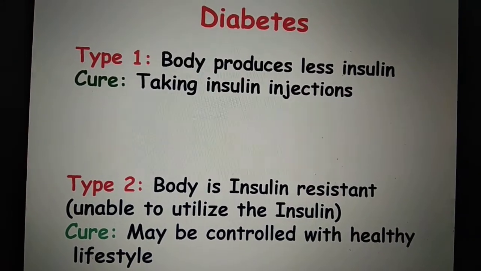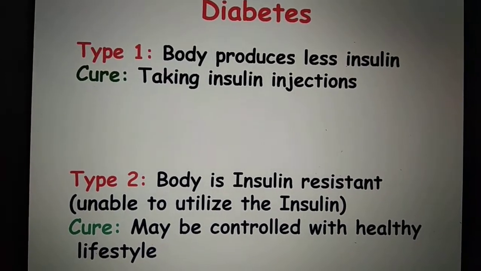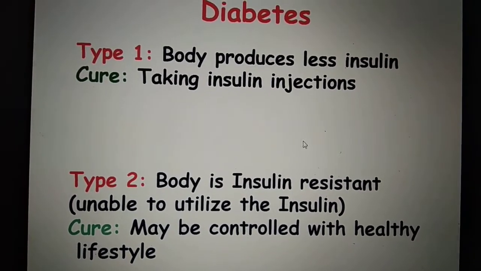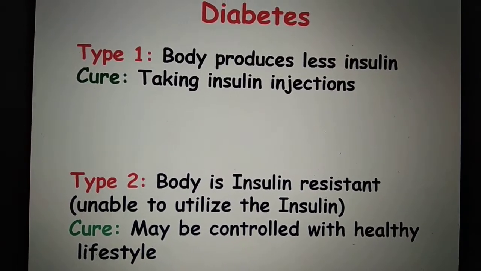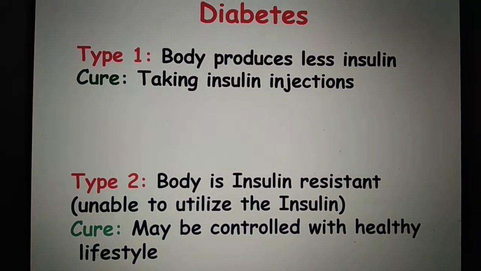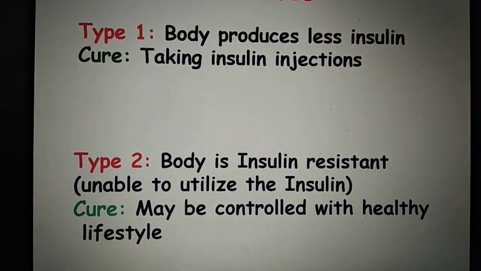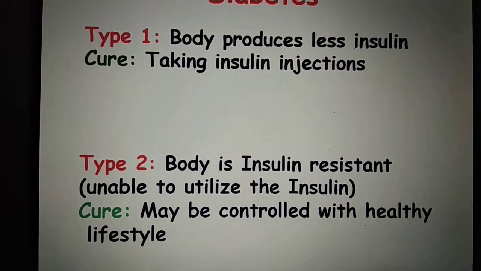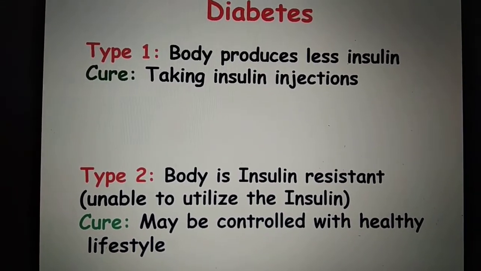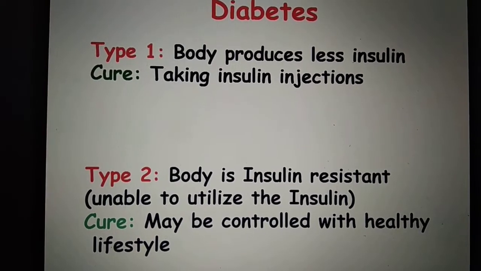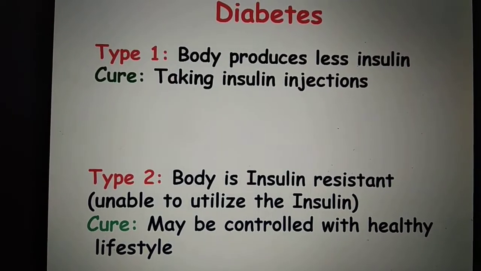These insulin injections which we are taking, they are artificially made. Now there can be one more type of problem with insulin, that is insulin is secreted by pancreas, it is there, but the body is unable to utilize that insulin. Now under what condition this happens? If some person keeps on sleeping, or they do not do any exercise, they become fat, their body mass index is more.